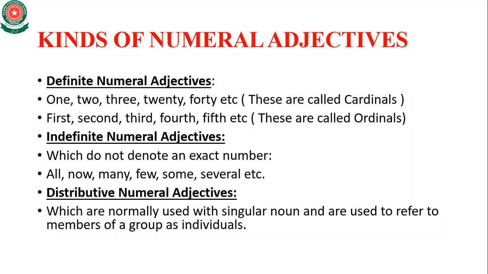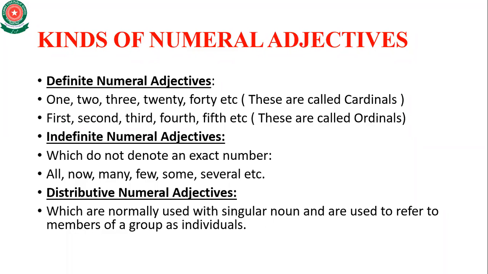Now, further the kinds of numeral have 3 kinds: definite, indefinite, and distributive. Now you can understand by the name, definite. The definite words are 1, 2, 3, or 20, 40, etc. These are called cardinals.